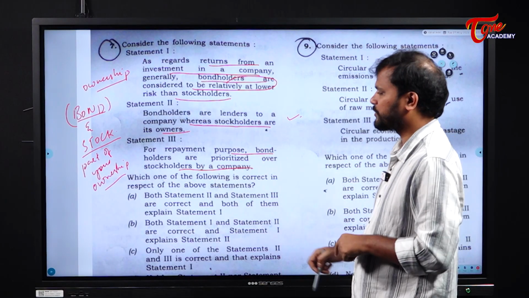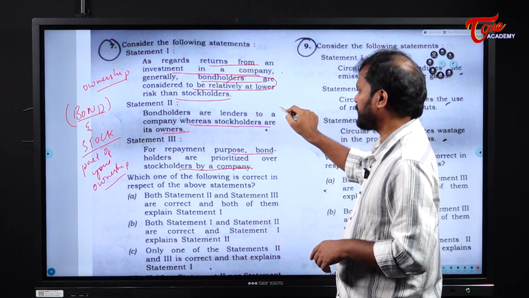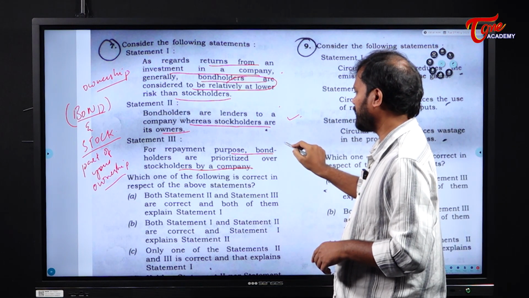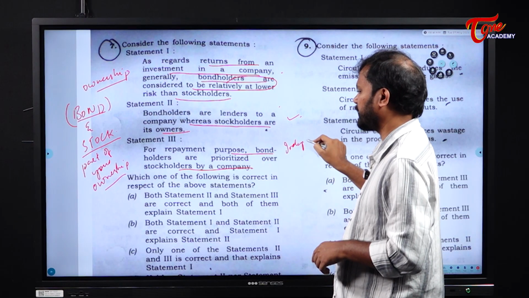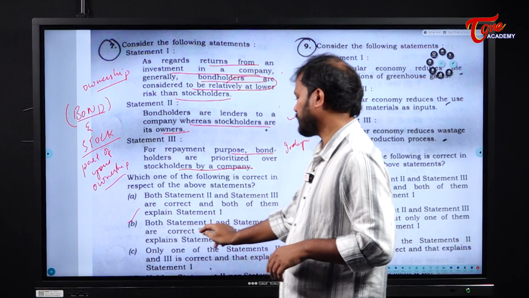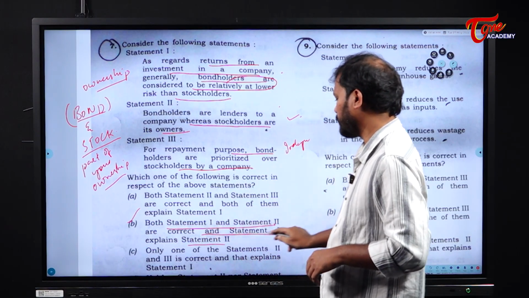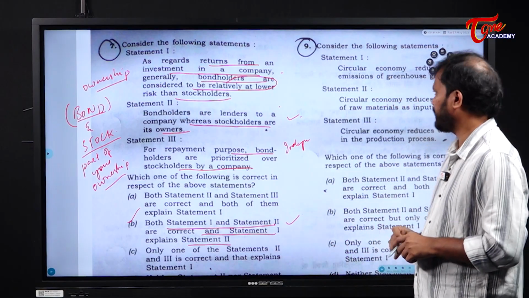So statement 3 also is correct. But the point here is that statement 1 explains statement 2, while statement 3 is completely independent. So the answer is B: both statement 1 and statement 2 are correct, and statement 1 explains statement 2. Clear? Next.